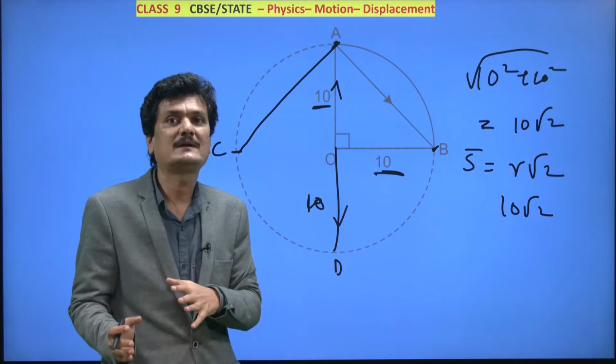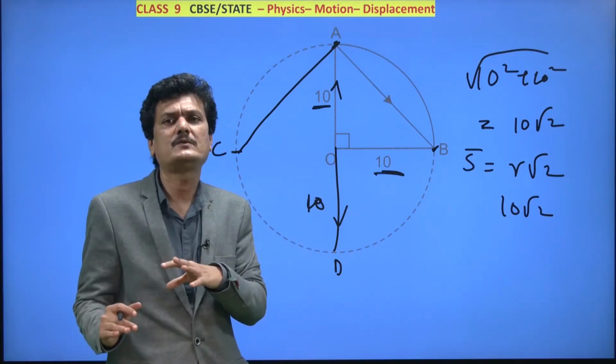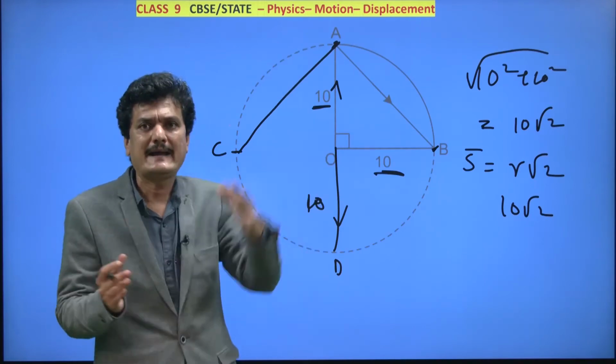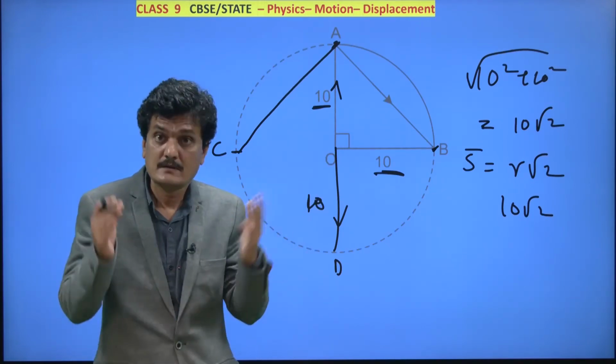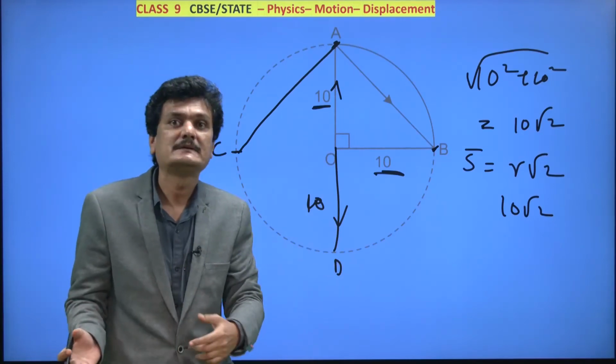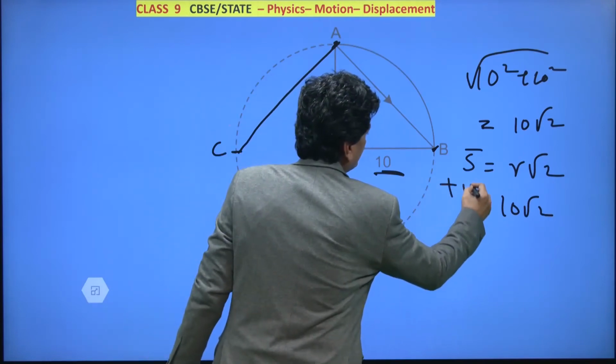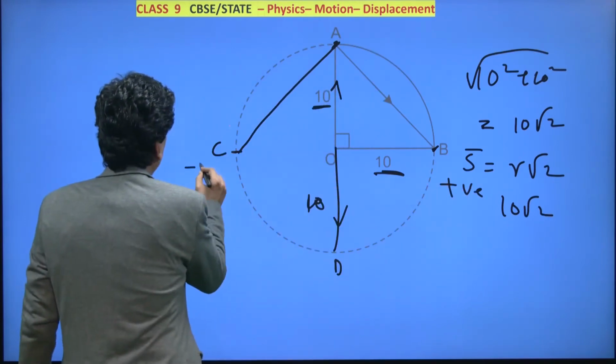Just like north and south are opposite, east and west are opposite, what are the other terms which come to your mind? High and low. More? Positive and negative. That's right. So we can write down that this, to the right side, is positive, and the left side we can write down as negative.